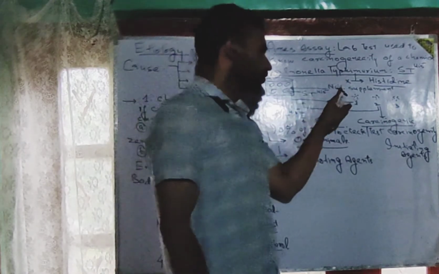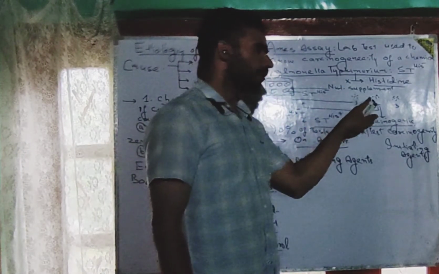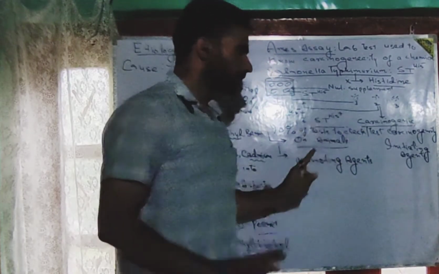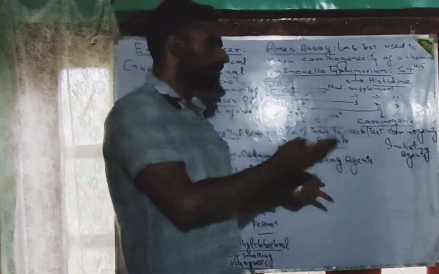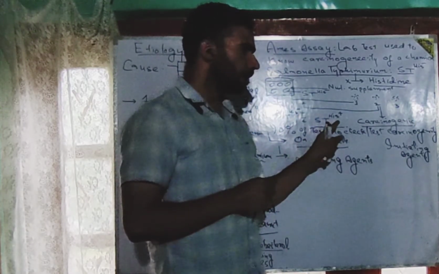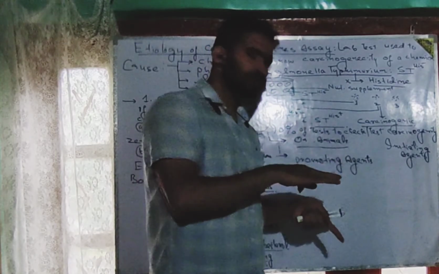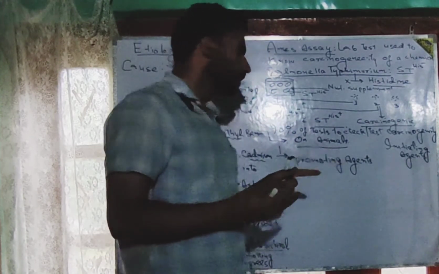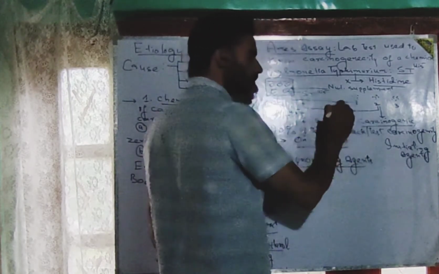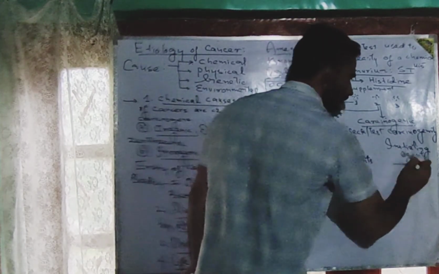What is the chemical carcinogenicity of a chemical, of a drug, or of any other agent when it is tested? Once its test comes positive, such chemical carcinogens or other types of carcinogens can further be divided into two types. Number one is promoting agents. Number two is initiating agents.